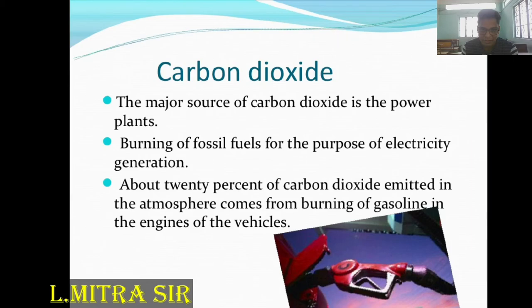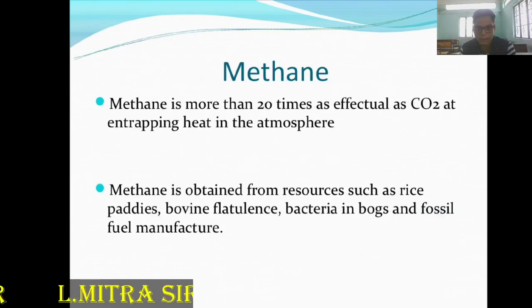About 20% of the carbon dioxide can come from burning gasoline. Then another thing is methane gas. Methane is more than 20 times as effective at trapping heat in the atmosphere.